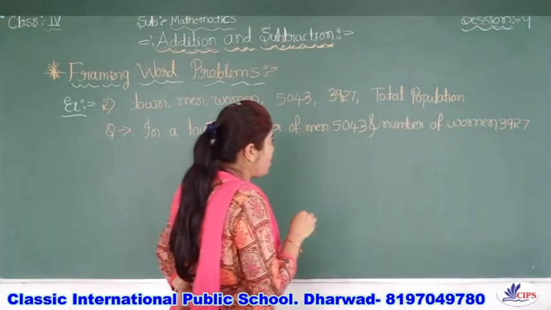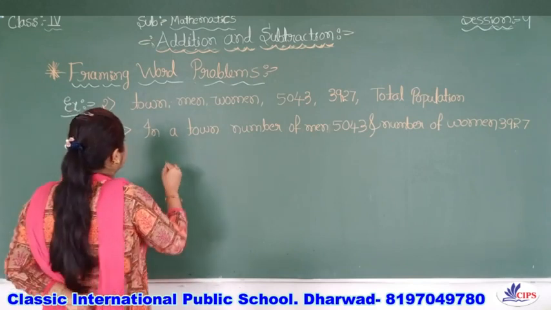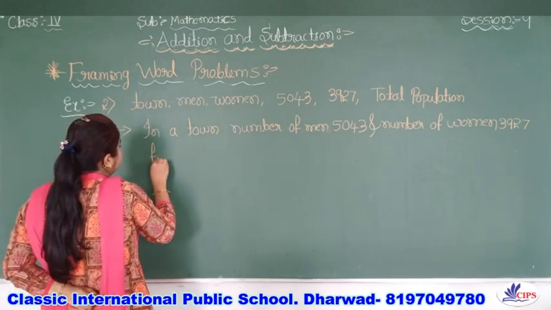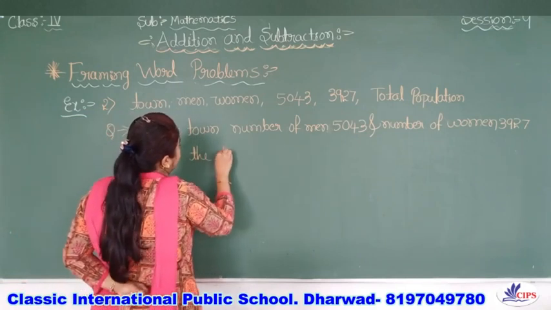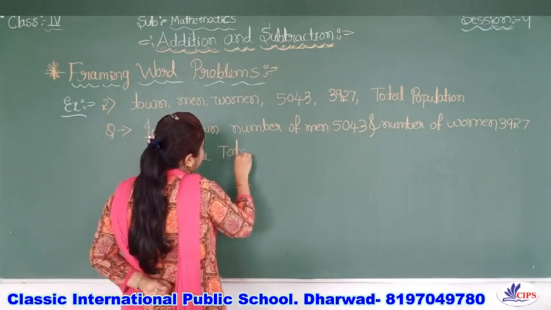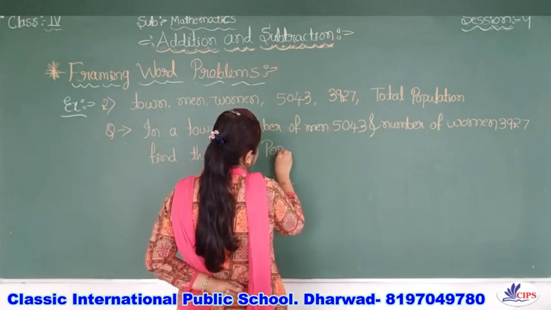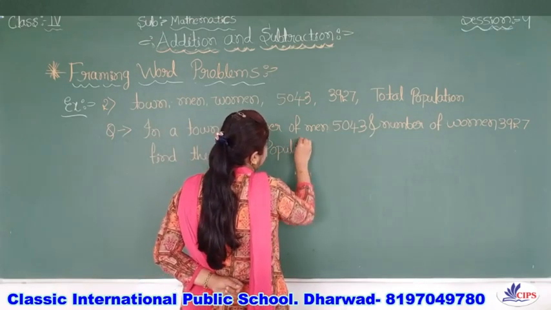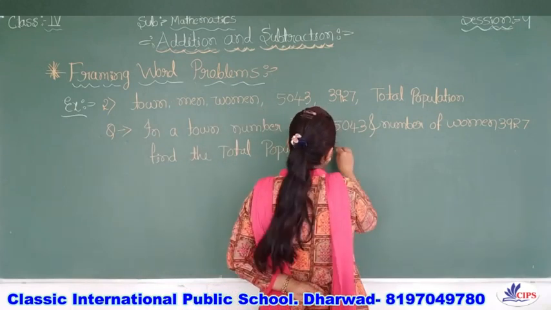Okay, now find the total population of the town. Find the total population of the town.